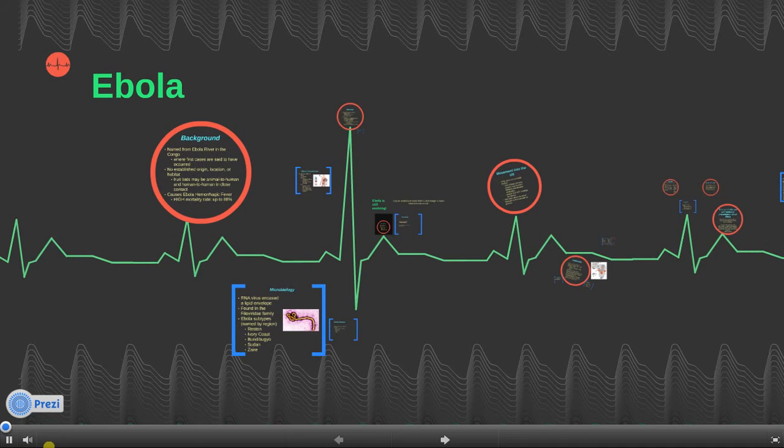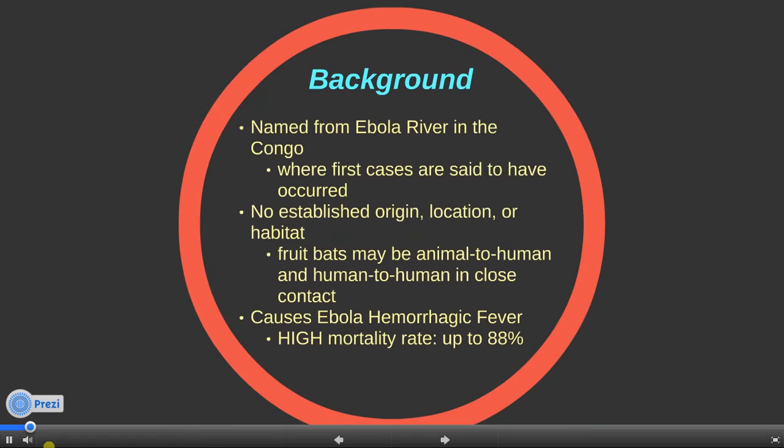Today we will be teaching you about the deadly virus Ebola. First, we will discuss some background information about the virus. It was originally named for the Ebola River located in the Congo. It is believed that the first cases of Ebola originated here.